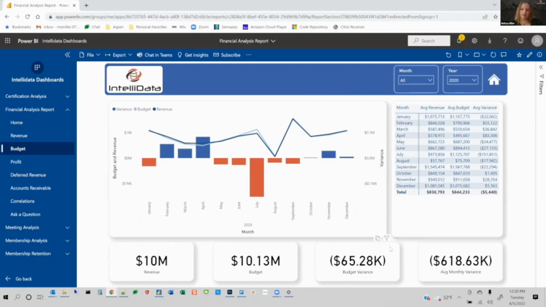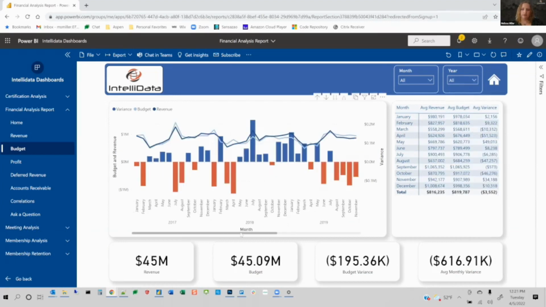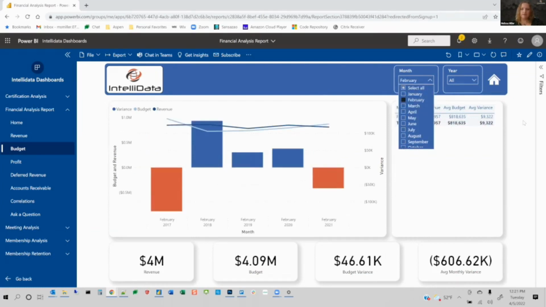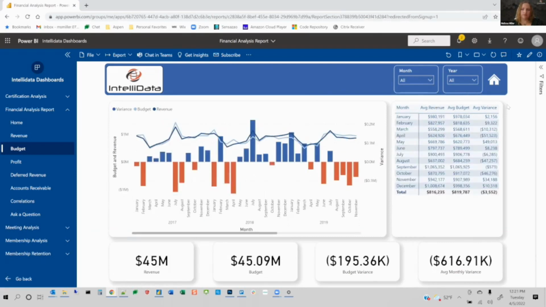And the other thing they noticed was their overall variance for the year is actually not bad. They're pretty close, but their monthly variances are just wild in comparison to overall. So they're working on shrinking these monthly variances by looking at the data over the long haul. So if I look at every February, I can see, what is my typical revenue in February? What was my budget over time, and try and refine that down based on market factors and everything else that I'm taking into account as well.